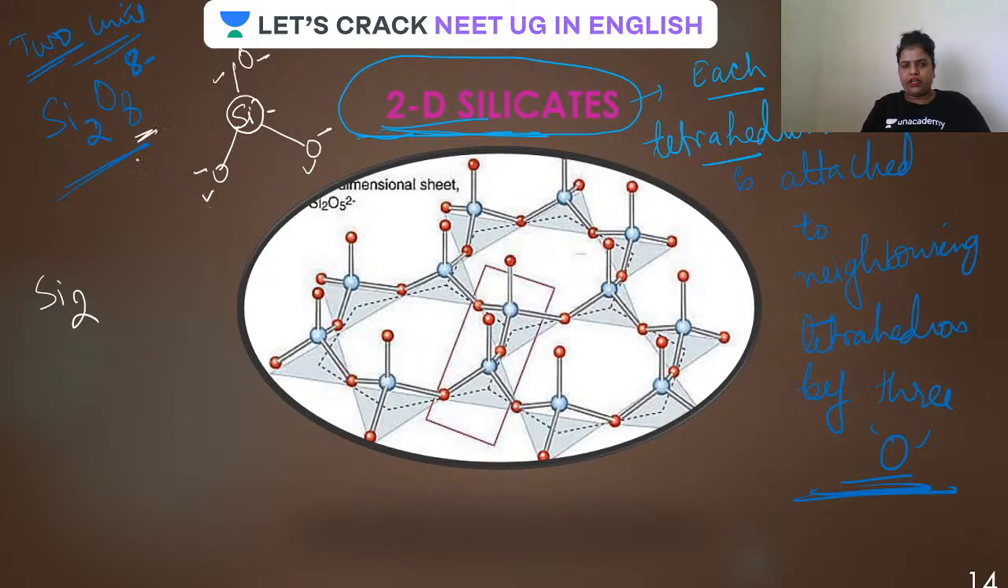And out of 8 oxygen, how many oxygen is to be removed? 3. I told you if one oxygen is getting attached, the another oxygen has to be subtracted from this. So out of 8, just subtract 3 from this, you get 5. Is that clear? So Si2O5. Okay. Now, if 3 linkage means what?